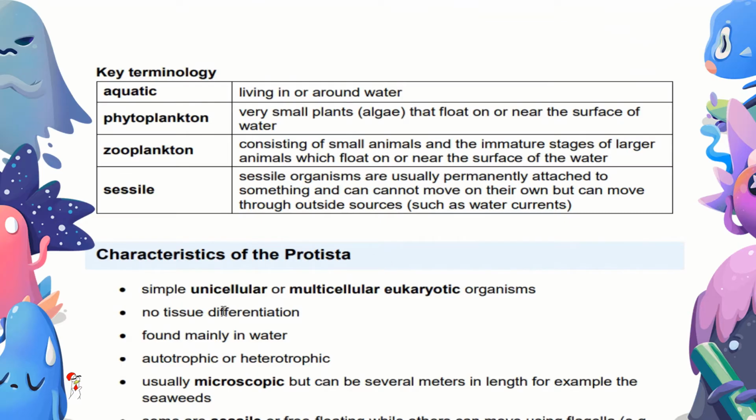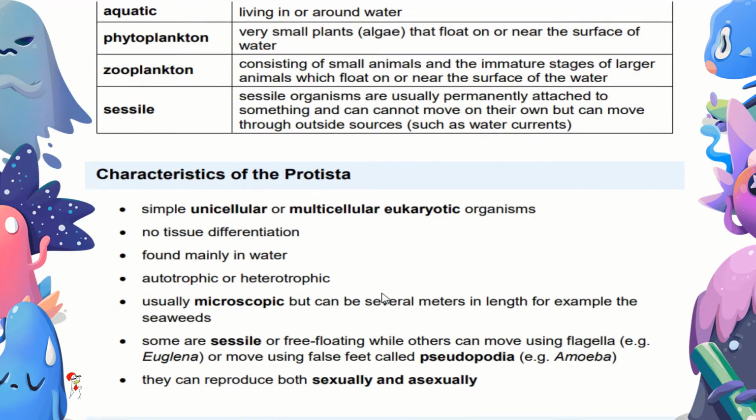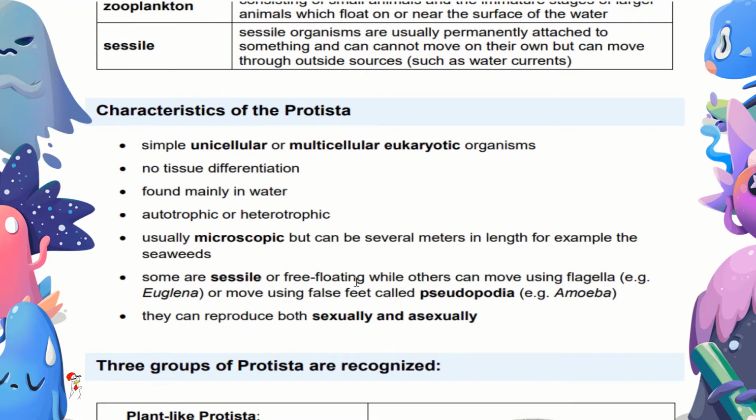Characteristics of Protista. Simple unicellular or multicellular eukaryotic organisms. They have no tissue differentiation, found mainly in water. They're autotrophic or heterotrophic. They can be both. Either they can make their own food or they can't make their own food. Usually microscopic but can be several meters in length, for example, seaweed.